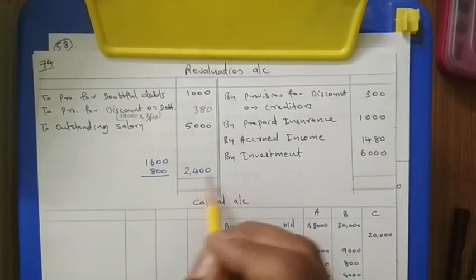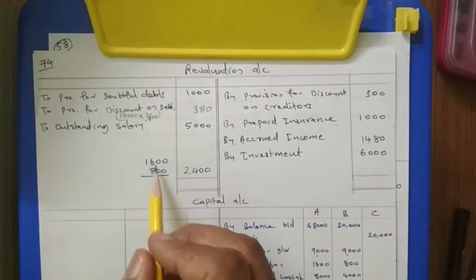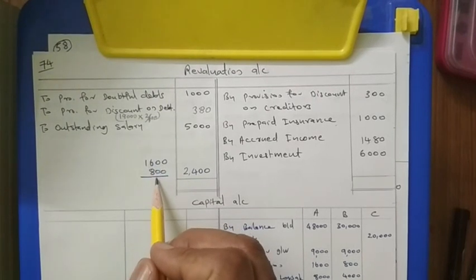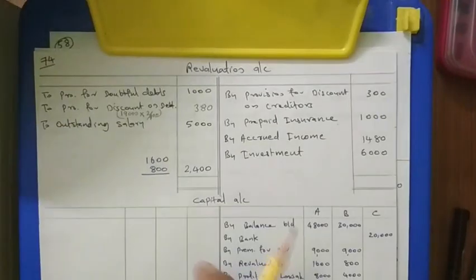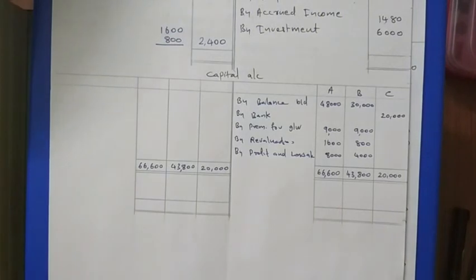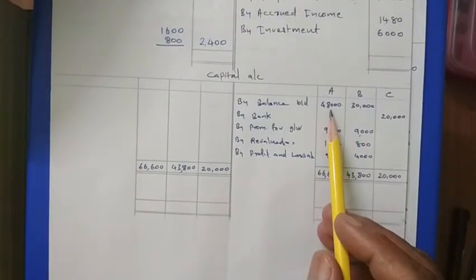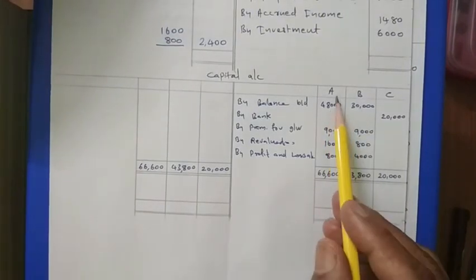This is the profit, and when this is distributed, it comes to 1,600 and 800. Write here what is required, the things you have to write. Now I am going to the capital accounts. In the capital account, the opening balance is written here, that is 48,000 and 30,000 for A and B.